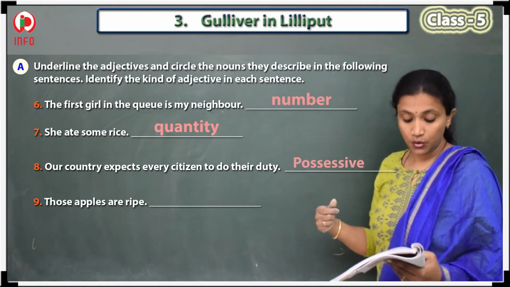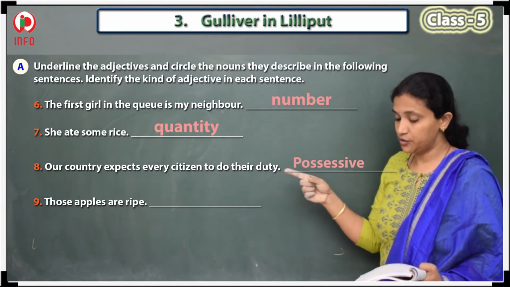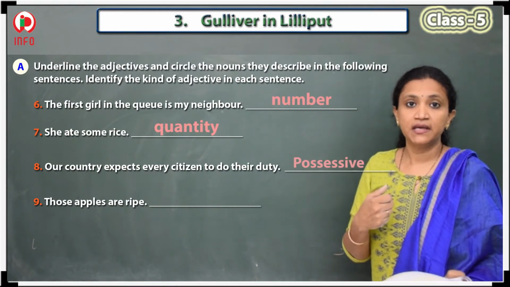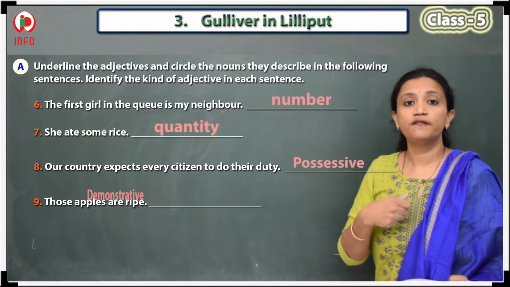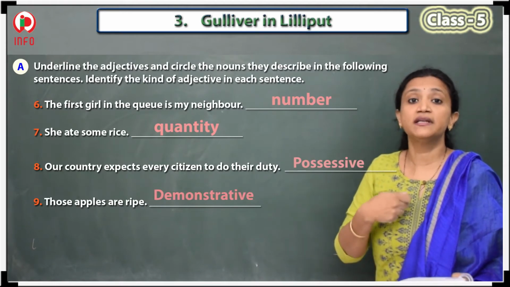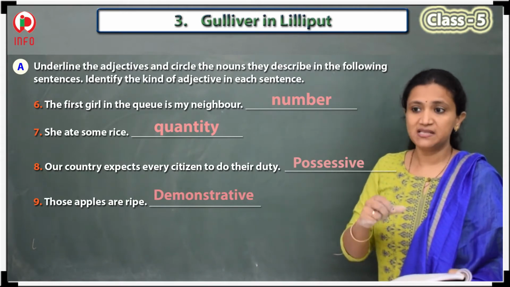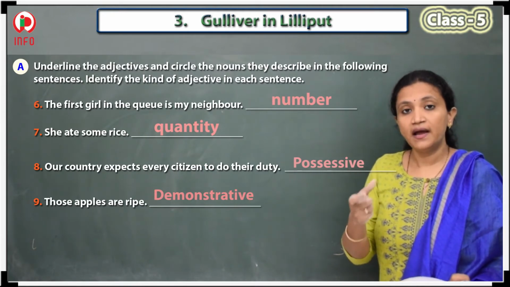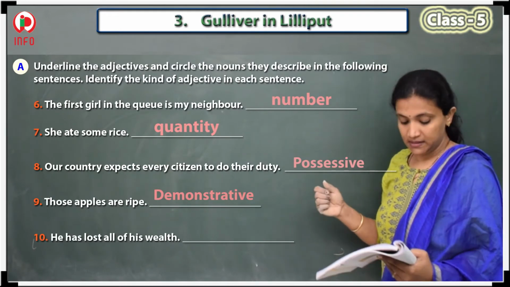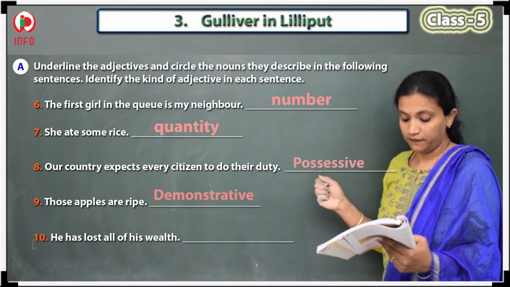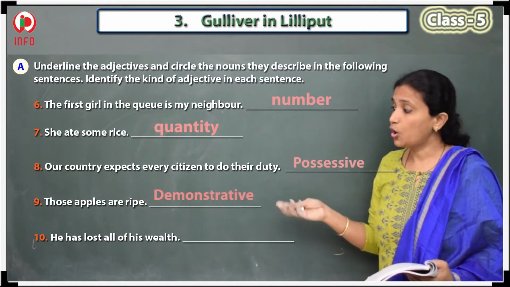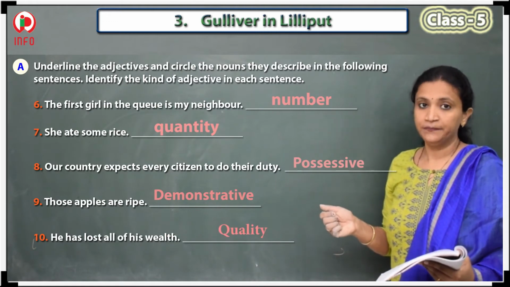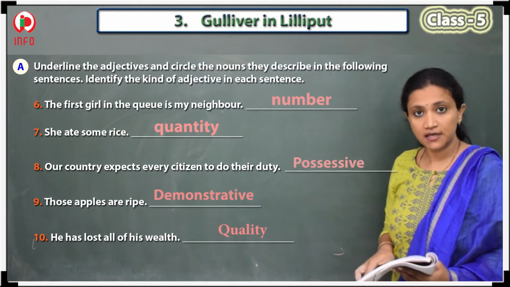The next one is, those apples are ripe. What does it indicate? It indicates a demonstrative adjective, because those apples are ripe or those are raw, so it is demonstrating here. The 10th one is, he has lost all of his wealth. That means it is a quality. Adjective of quality is the correct answer.